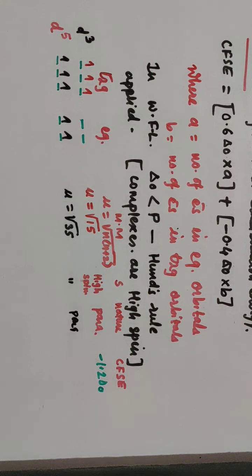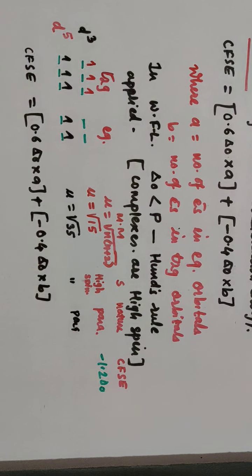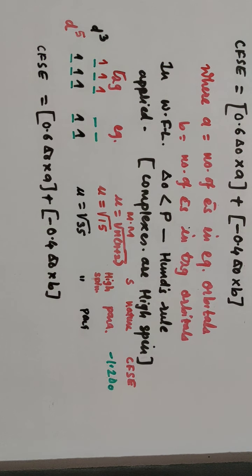Now what about CFSE? One more example to find out CFSE. Just substitute the values of unpaired electrons in the formula. What is the formula? It is minus 0.6 delta 0 into A plus, into bracket, minus 0.4 delta 0 into B. A is the number of electrons in the eg orbital, B is the number of electrons in the t2g orbital here.